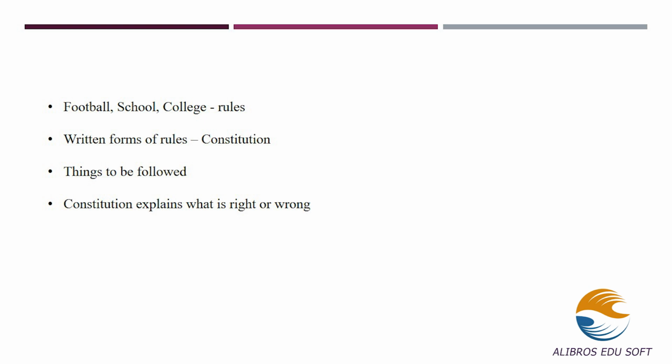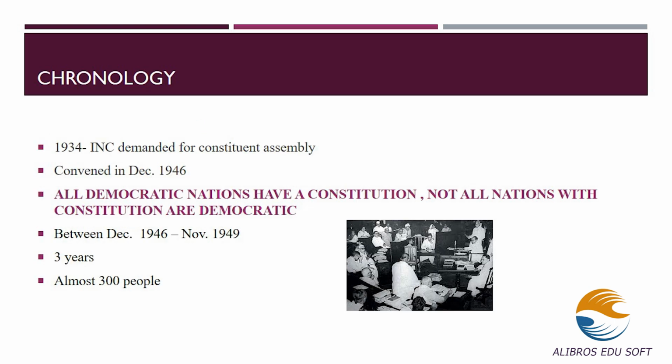To deal with the history of the formation of the Indian Constitution, let's begin with 1934. During 1934, the INC demanded a Constituent Assembly. The Constituent Assembly was planned to write the Constitution of India. During the Second World War period, the Constituent Assembly gained momentum. This Constituent Assembly was comprised of Indians. It convened in December 1946. You can see the images of the Constituent Assembly we had during the period of 1946.